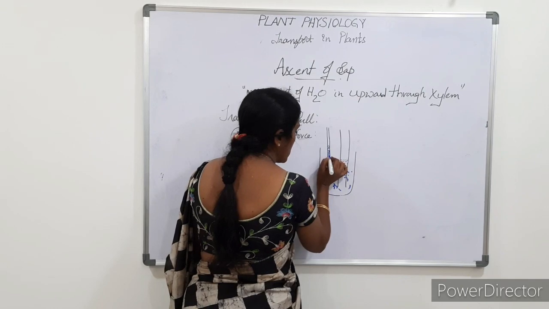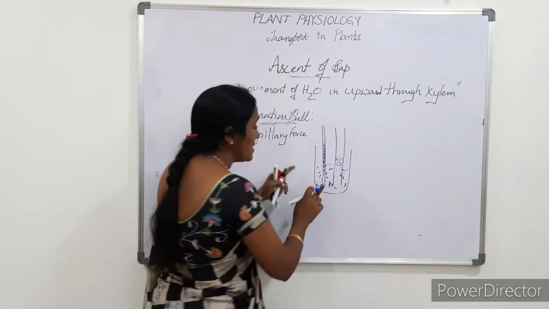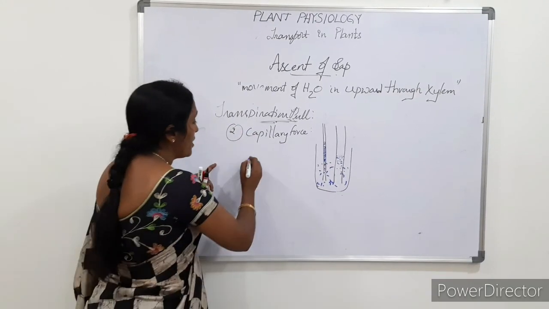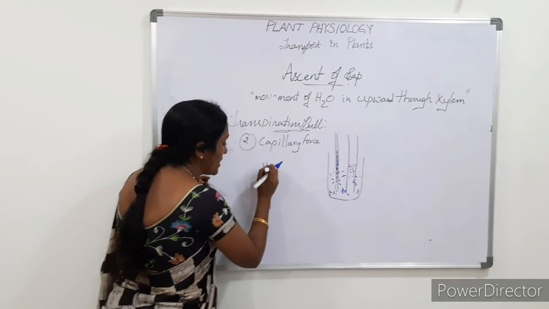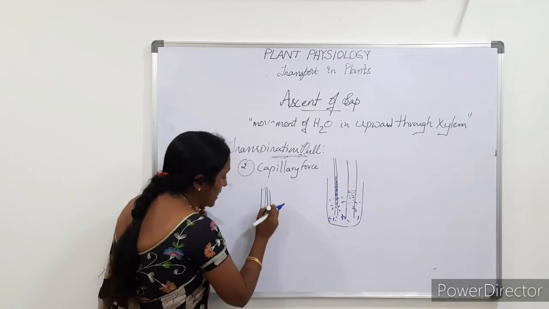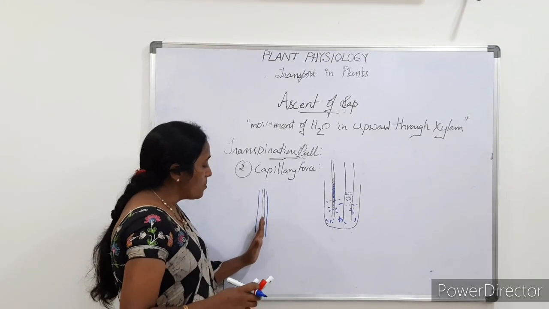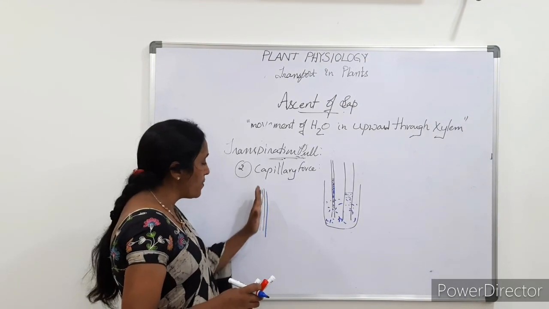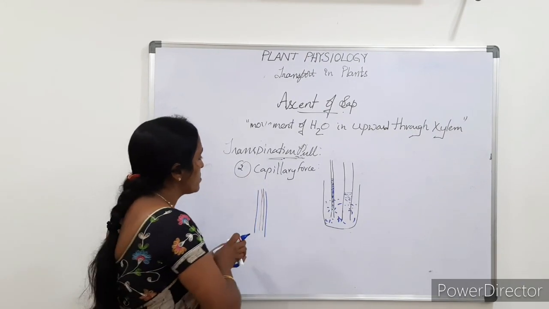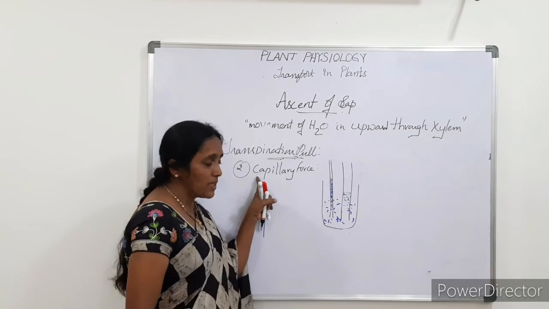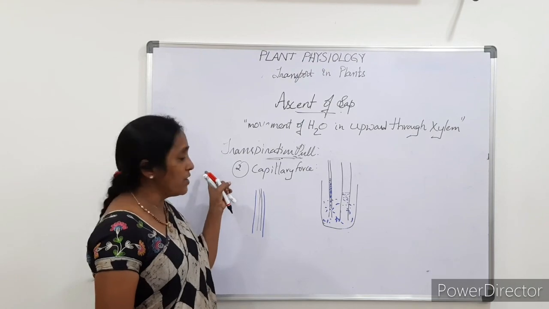So this is capillary force, what we call. That means here in xylem, the lumen of the xylem is very thin. The lumen of the xylem is very thin. That's why the water molecules which move upwards, they move continuously. So these two forces, that is, one is capillary force and another one is adhesive and cohesive force.